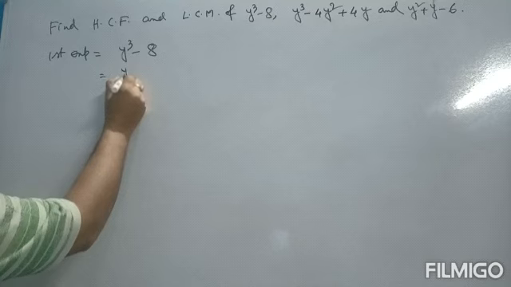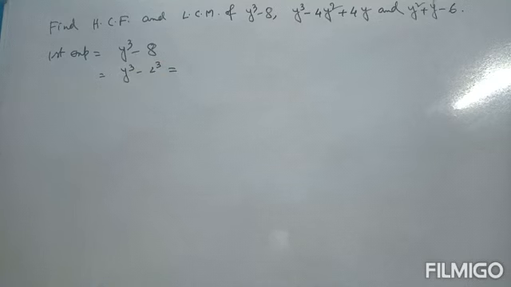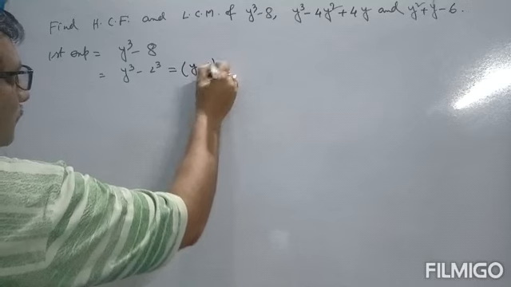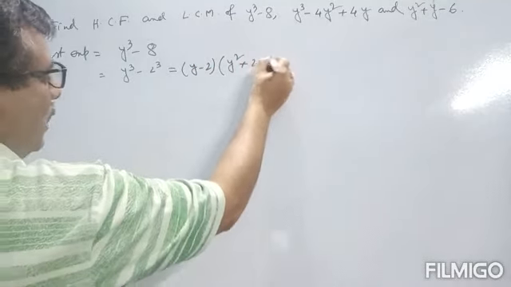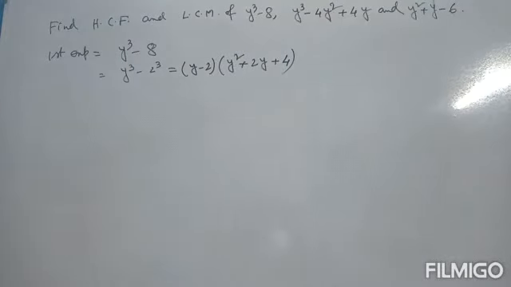It can be written as y cube minus 2 cube. Now using the factorization formula of a cube minus b cube, it will be y minus 2 and y square plus 2 into y plus 2 square, that means 4. Y square plus 2y plus 4.